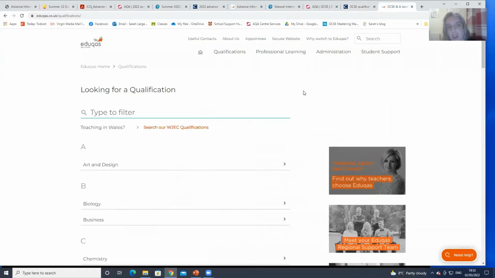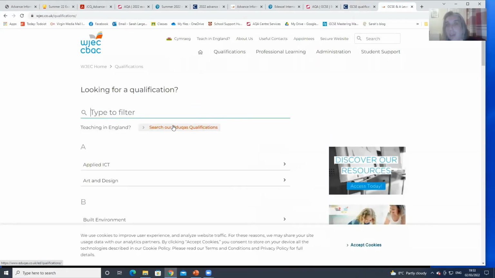Regarding the exam board website, it's worth knowing. You have to make sure that if it says teaching in Wales, it means you're on the English page, which is good if you're sitting the exams in England. Oh no, I can't get into it now. It's been giving me warnings all day. But if it says teaching in England, it means you're on the Welsh page.